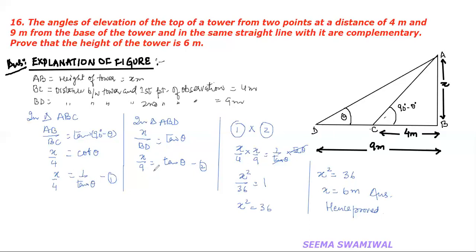You know that if I multiply first and second, then this tan theta and tan theta are going to cancel. So if I multiply the first and the second, left hand will be multiplied by left hand, right hand will be multiplied by right hand, and therefore I will have x squared by 36 is equal to 1 by tan theta into tan theta, that is 1. Therefore, x square is equal to 36. What is the value of x? Of course, we write plus minus, but the distance is never negative. So we will consider only plus 6. So this way, we got that the height of the tower is 6 meters.